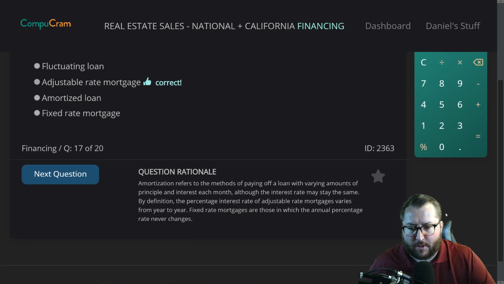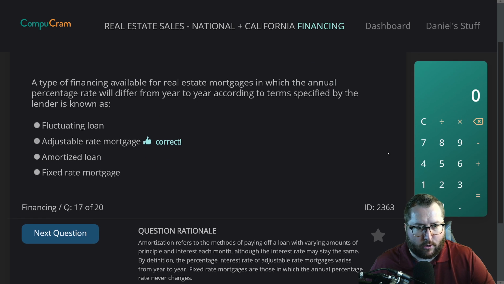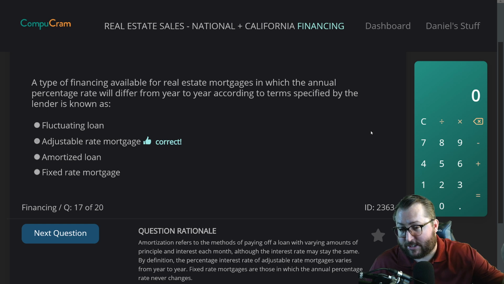Amortization refers to the methods of paying off a loan with varying amounts of principal and interest each month, although the interest rate may stay the same. By definition, the percentage interest rate of adjustable rate mortgages varies from year to year. Fixed rate mortgages are those in which the annual percentage rate never changes. So fixed rate, obviously, if you have a 7% loan, you have that for the life of the loan unless you refinance. Adjustable rate, you can start off at 7, then go up to 8 next year, then go back down to 6 the year after that.